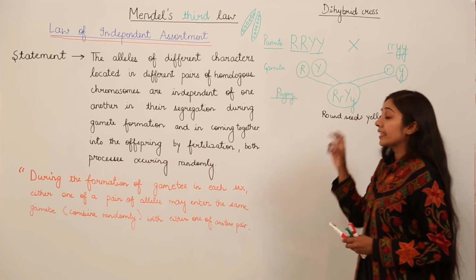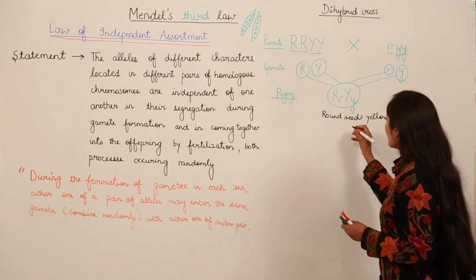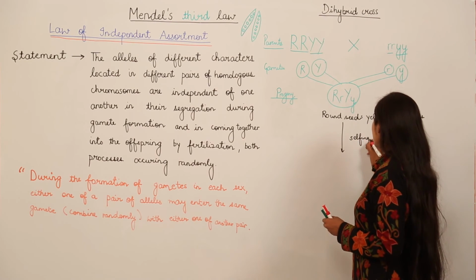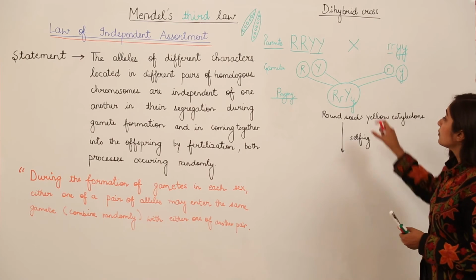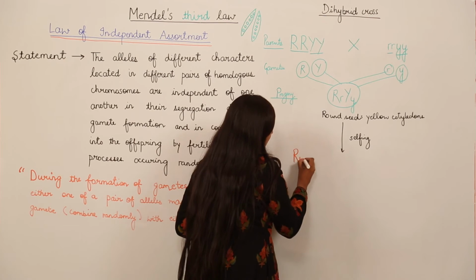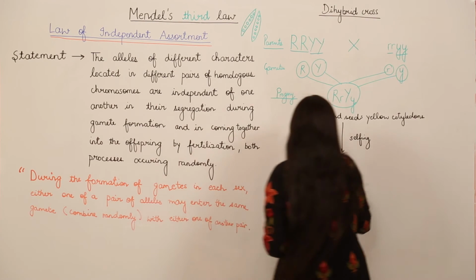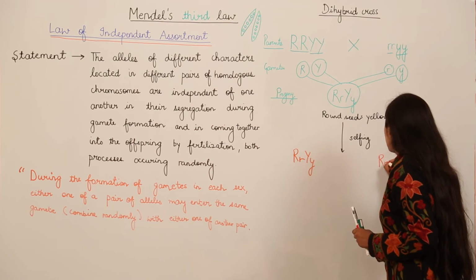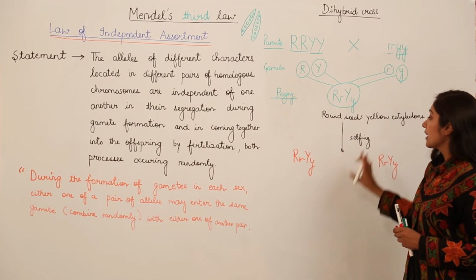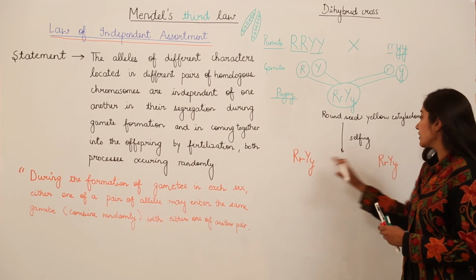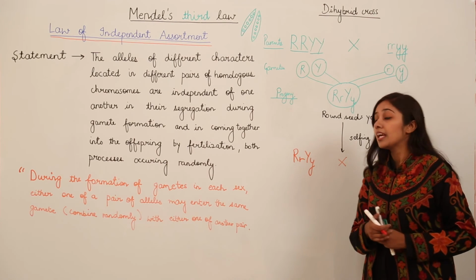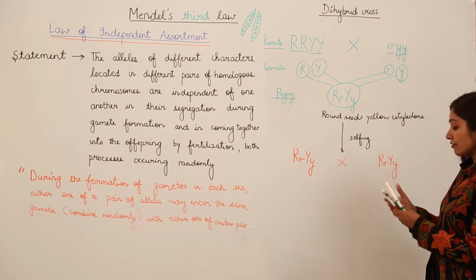But for the second generation, what did Mendel do? Mendel did selfing. Okay, we can write it here as selfing. What is selfing? Selfing means the progeny which he obtained, he crossed it with the same progeny. The plants he obtained as a progeny, he selfed it, means he crossed it with the same type. So what is going to happen? We are going to have now different combinations. Let us see what sort of combinations we can have.